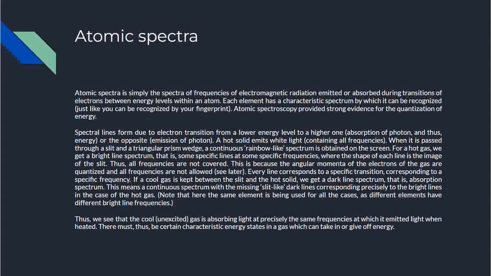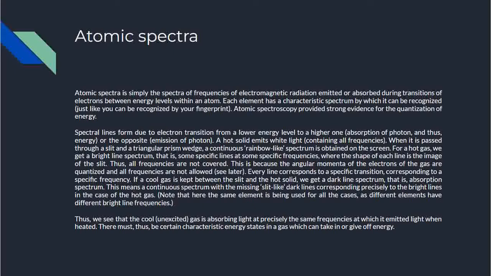So a hot solid emits white light containing all frequencies. When it is passed through a slit and a triangular prism wedge, a continuous rainbow-like spectrum is obtained on the screen. For a hot gas, we get a bright line spectrum, that is some specific lines at some specific frequencies or wavelengths, where the shape of each line is the image of the slit. So in this case, we don't get a continuous spectrum. All the frequencies are not covered.